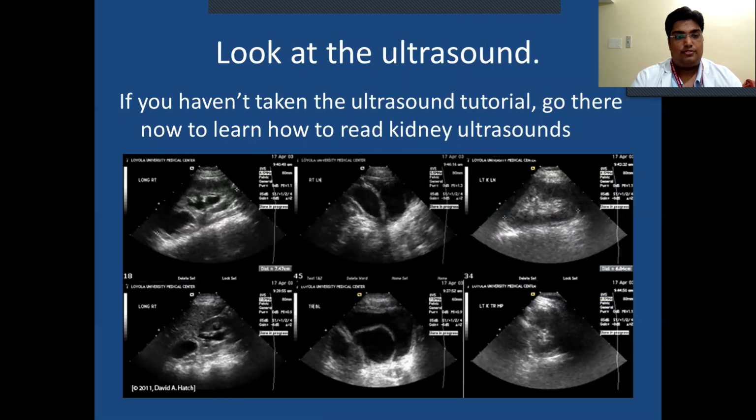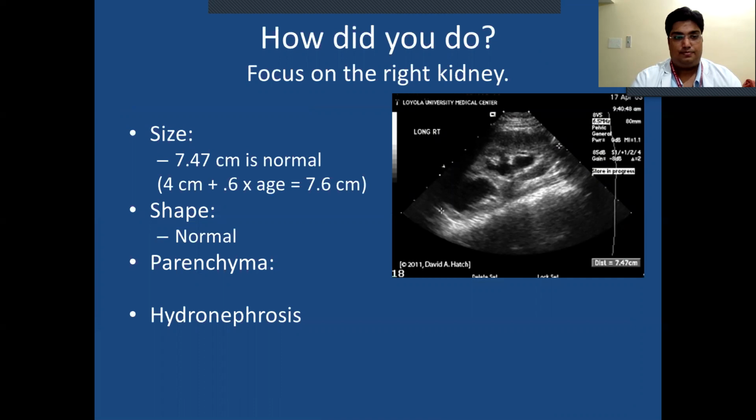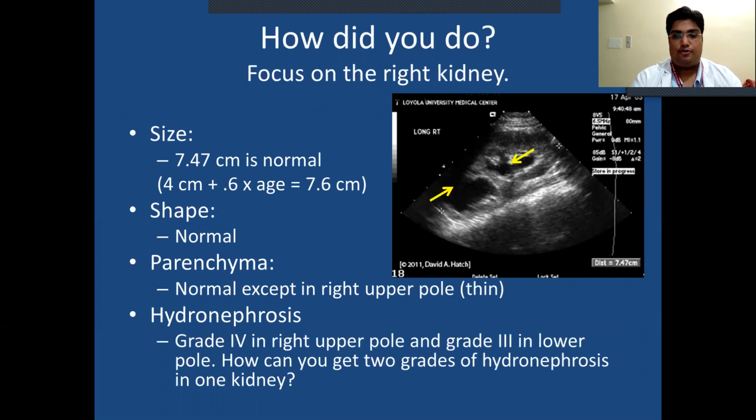Look at the ultrasound. If you haven't taken the ultrasound tutorial, go there now and learn how to read a kidney ultrasound. How did you do? Focus on the right kidney. 7.7 centimeters, which is normal. Shape is normal. Parenchyma normal except the right upper pole, which is thin. Hydronephrosis grade 4 in the right upper pole and grade 3 in the lower pole. How can you get two grades of hydronephrosis in one kidney?